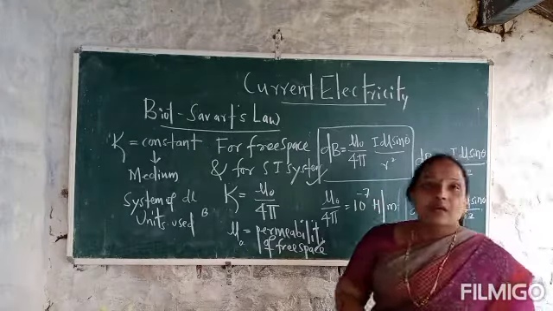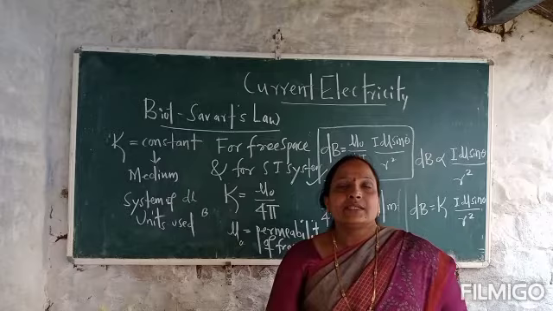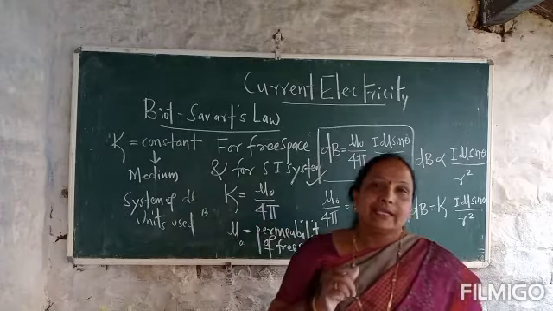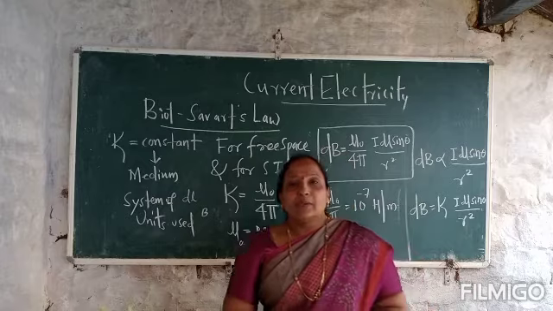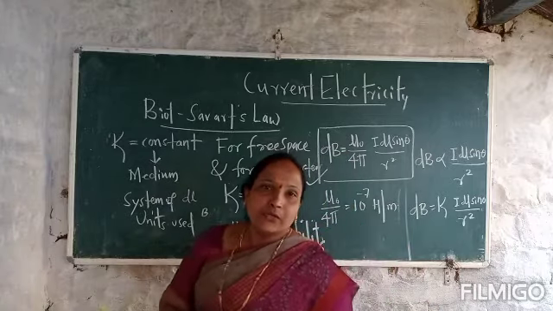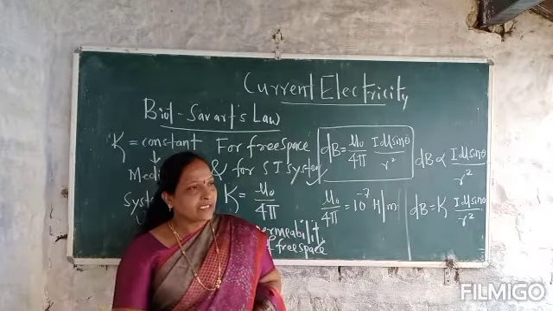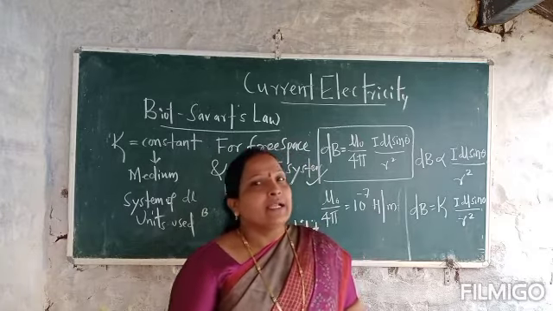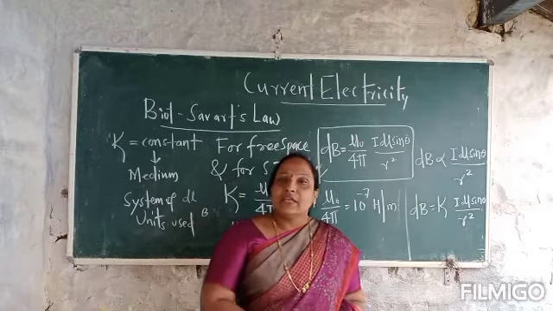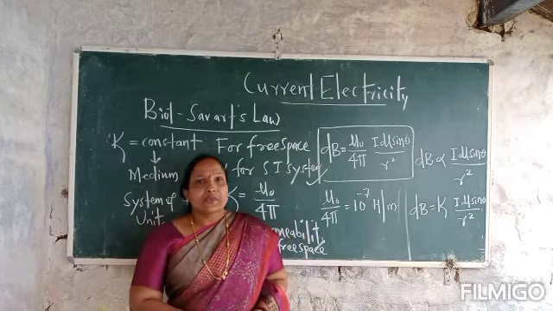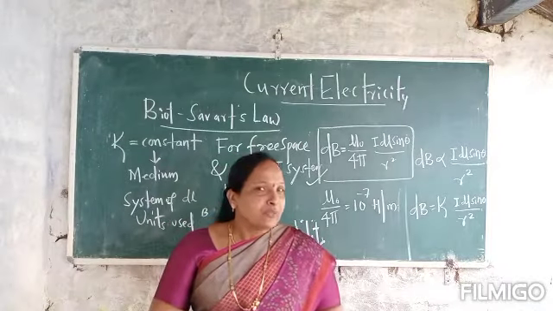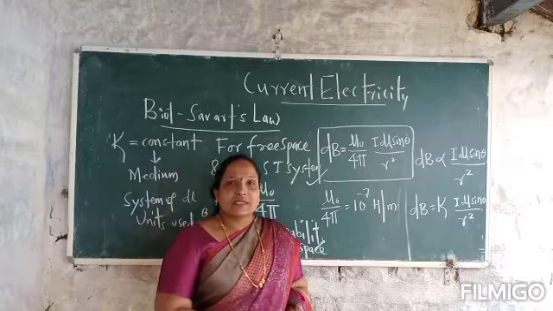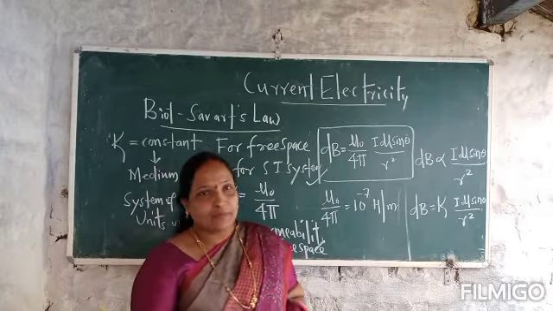So this is about the Biot-Savart law. Biot-Savart law states that the magnitude of the magnetic field at any point P due to the current element is directly proportional to the current flowing through the conductor, directly proportional to the length of the current element, directly proportional to the sine of the angle made by the current element with respect to the line joining the point P, and also inversely proportional to the square of the distance of the point P from the current element.